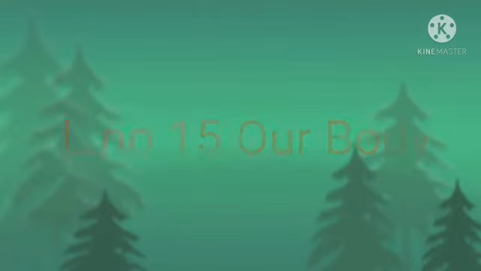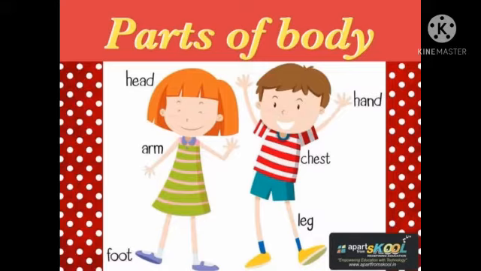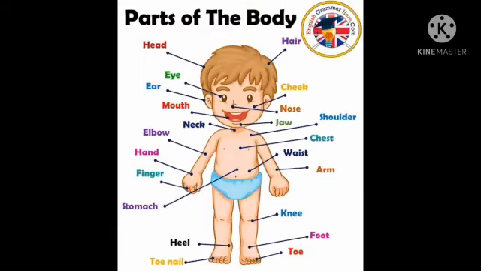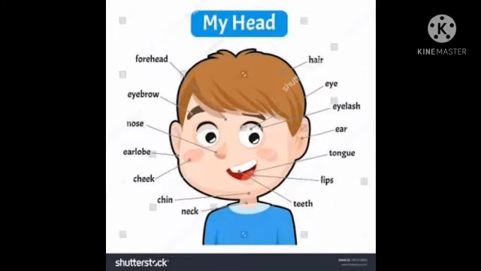Now, students, let us revise lesson number 15, that is, Our Body. Students, you must be knowing some parts of your body. Now, the head, torso, arms, and legs are the main parts of the body. The head, arms, and legs are joined to the torso. Now, head.